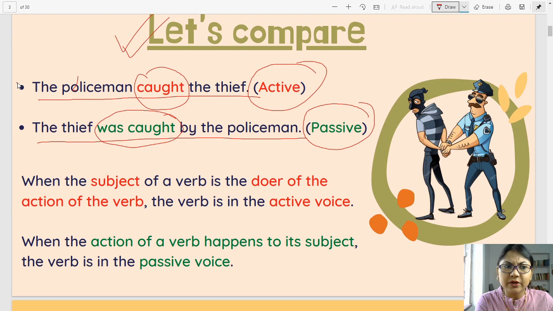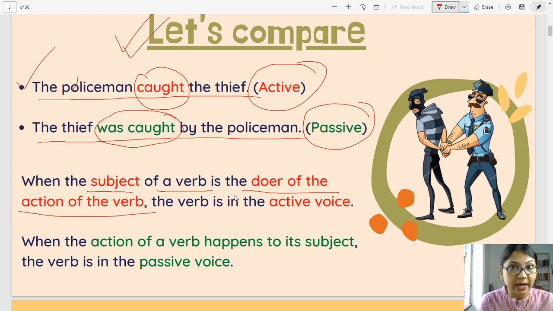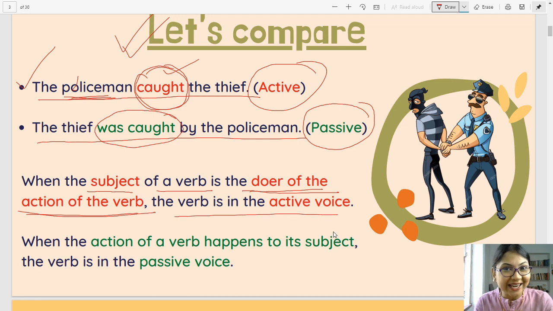Now, why is the first sentence in active voice? Just because I'm saying? No. Let's see the reasoning behind it. When the subject of a verb is the doer of the action of the verb. Subject, that is the policeman. Doer of the action of the verb. What is the action? That is caught. So who is the doer of caught? The policeman. So naturally the verb is in active voice.